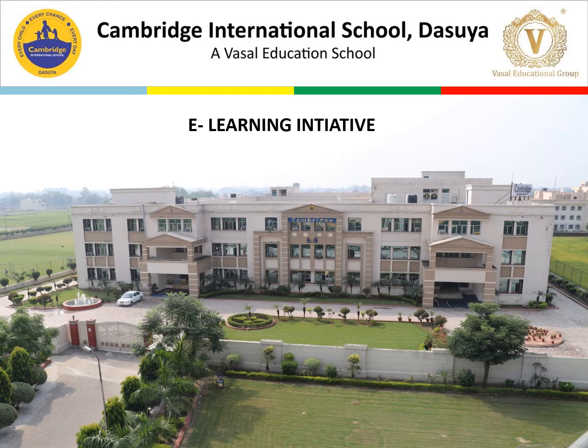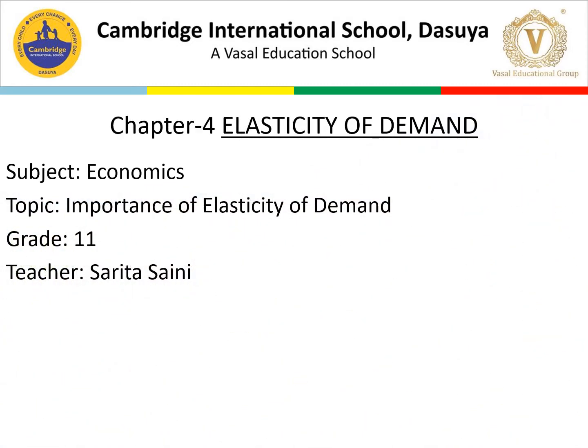So let's see what we are going to do today. Let's have the introduction of this chapter. Chapter number is 4, and the name of the chapter is Elasticity of Demand. Your subject is economics, and today we're going to discuss the importance of elasticity with the geometric method and the relationship between price elasticity of demand and total expenditure.